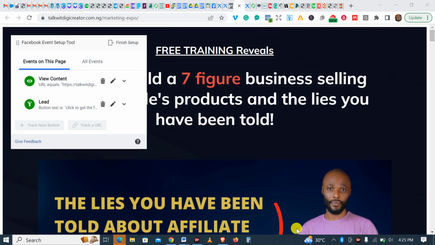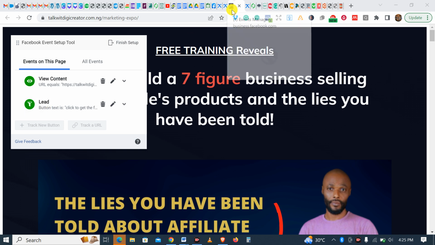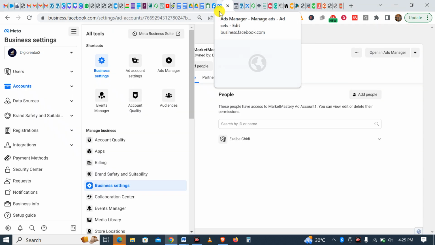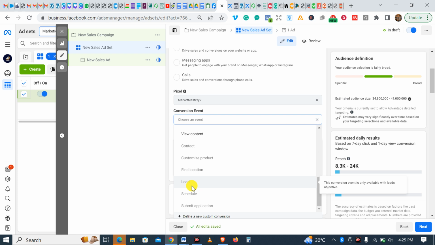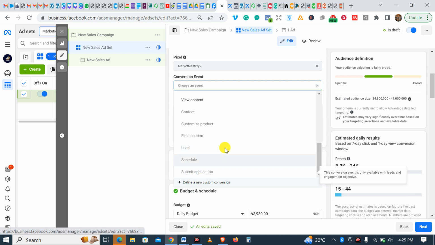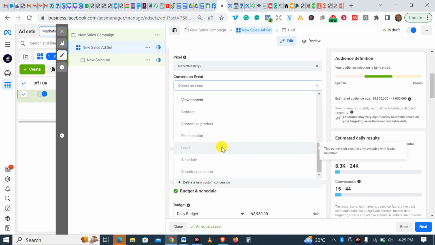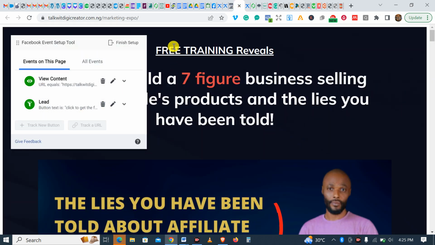So we don't need to begin to optimize again. Since I've done this lead, once I come here, that means I want to run a lead campaign. If I come to lead, that means my campaign objective will be what? For conversion. This is lead. As you understand what I'm saying now, this conversion is only available with leads. So I'm going to run a lead event for me to be able to do this. That is what I'm going to do.